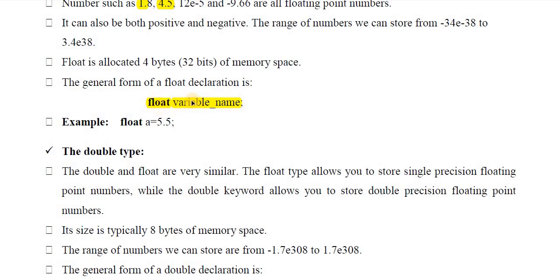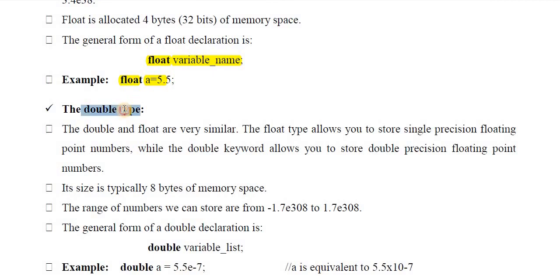It means this variable can store float type values, numbers with a decimal point. For example, float is the data type, a is the variable name. So here we are creating a variable of float data type, and in a we can store 5.5, which is a decimal number. So the float data type is used to create variables to store decimal numbers.